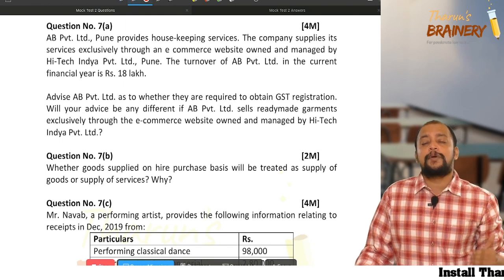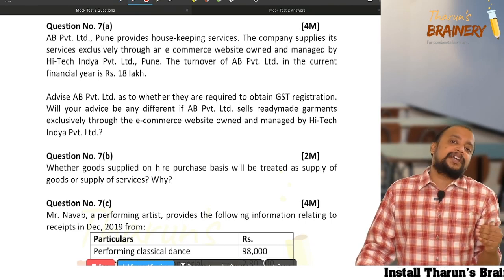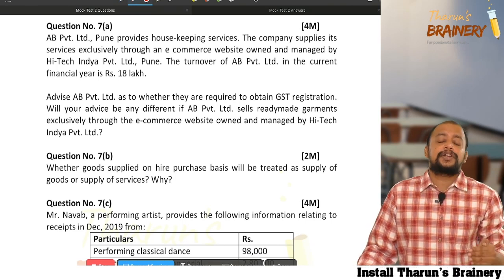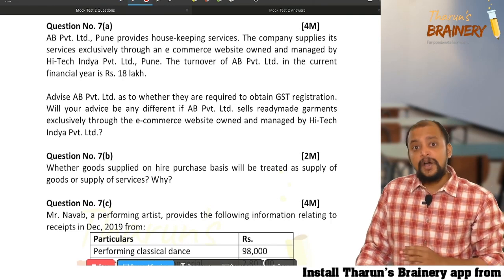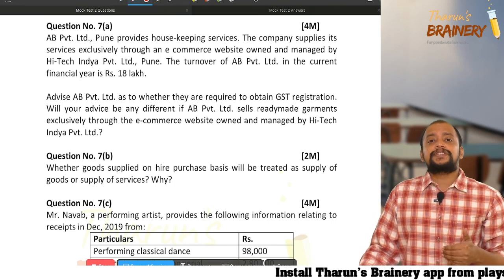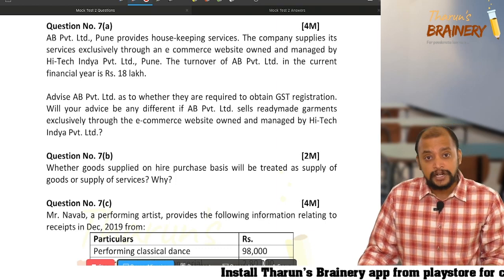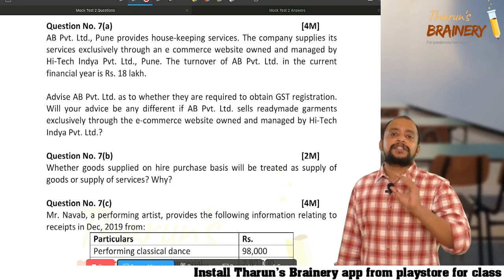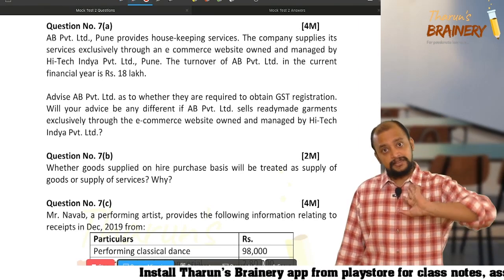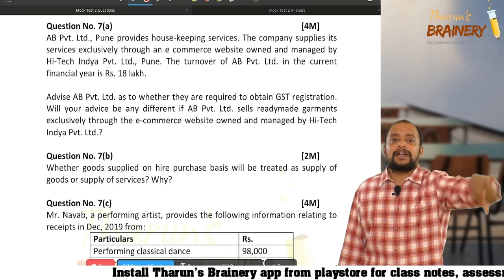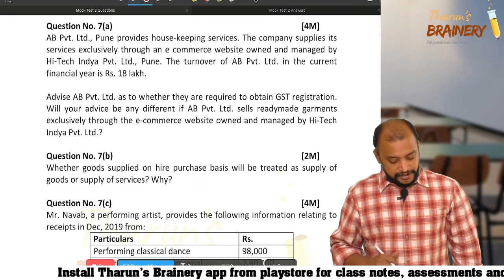Because it is a notified service under section 9 subsection 5, what do you need to write? First you need to comment on the registration. As the aggregate turnover of AB Private Limited during the current financial year does not exceed the threshold limit for registration, that is 20 lakhs, they are not required to be registered. Also, when they are making supply of housekeeping services through an e-commerce operator, the liability to pay GST is on the e-commerce operator, because housekeeping service is a notified service for the purpose of section 9 subsection 5. If you have written that, you would have got 2 marks. So the liability to pay GST is on Hi-Tech India Private Limited.